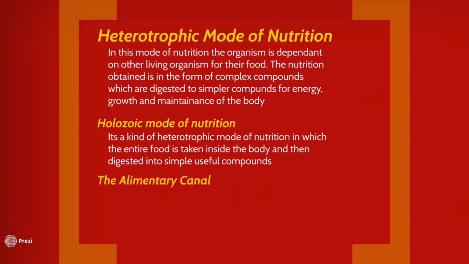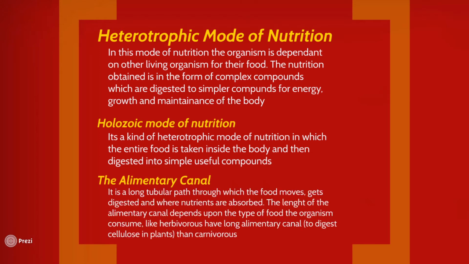The next thing that we should know about is the alimentary canal. What do you mean by alimentary canal? So we can say that the alimentary canal is a long tubular structure in our body through which the food moves. This tube is also the place where absorption of nutrients takes place, and the length of the alimentary canal depends upon the diet of that particular organism. For example, if the organism we are talking about is herbivorous, it means that that organism will be dependent upon plants or parts of plants for their food.